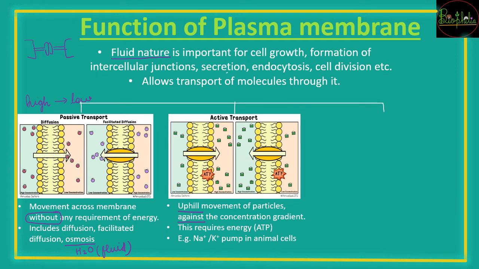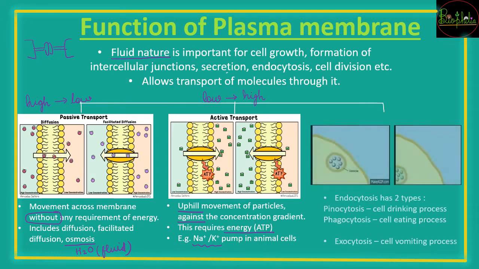But in active transport, it can be possible that it moves from low concentration to the high concentration zones. So this active transport, to move against something, you need to spend energy in the form of ATP. So for that reason, the Na and K pumps are going to be present, which are going to help in the active transport of things.